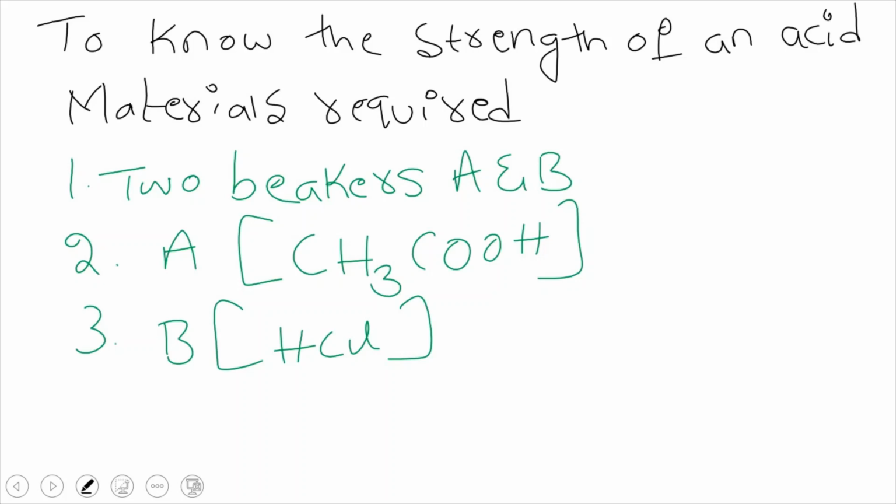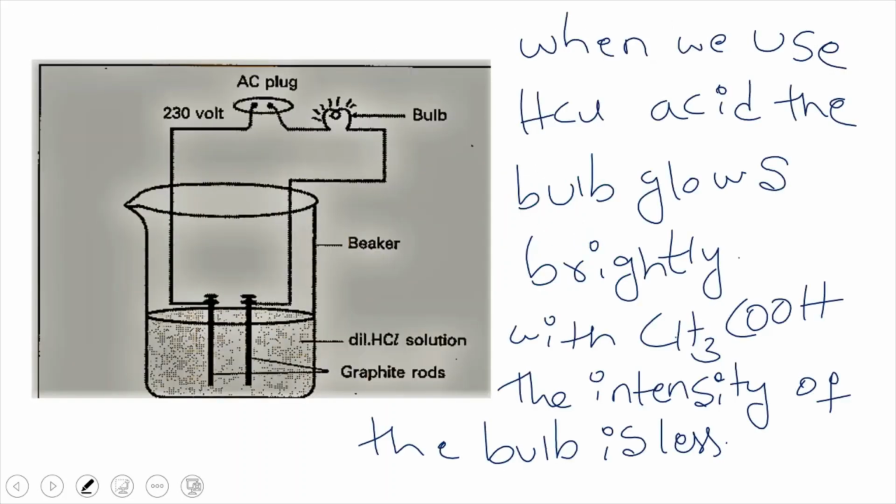We want to know whether both the acids have the same strength or not. We take the same arrangement which we used in the activity showing that acids can conduct electricity, and initially I use hydrochloric acid in the beaker and observe the intensity of the bulb.